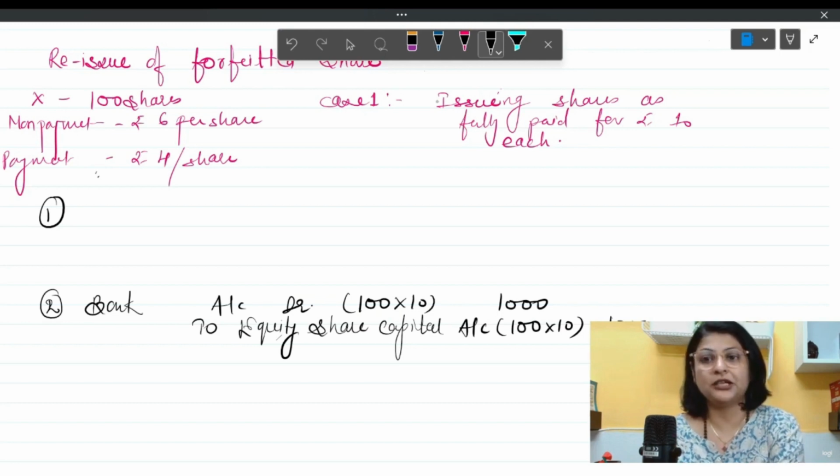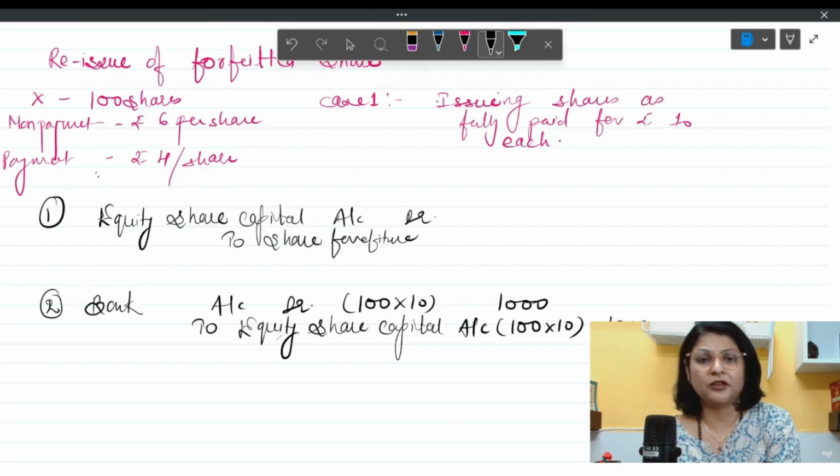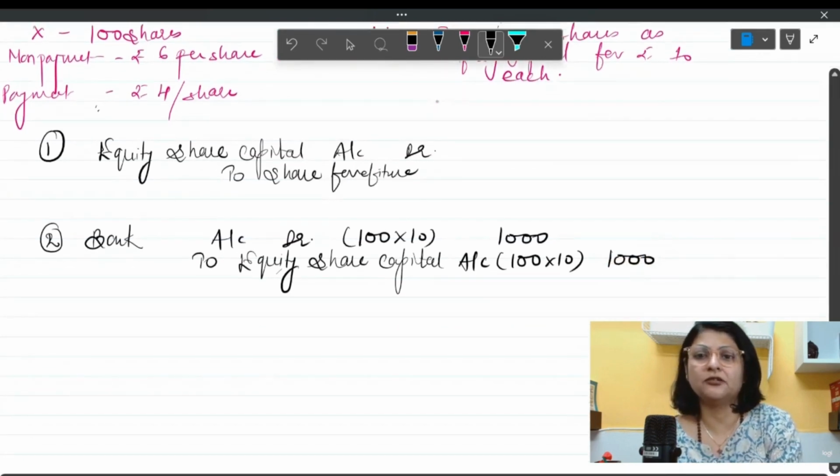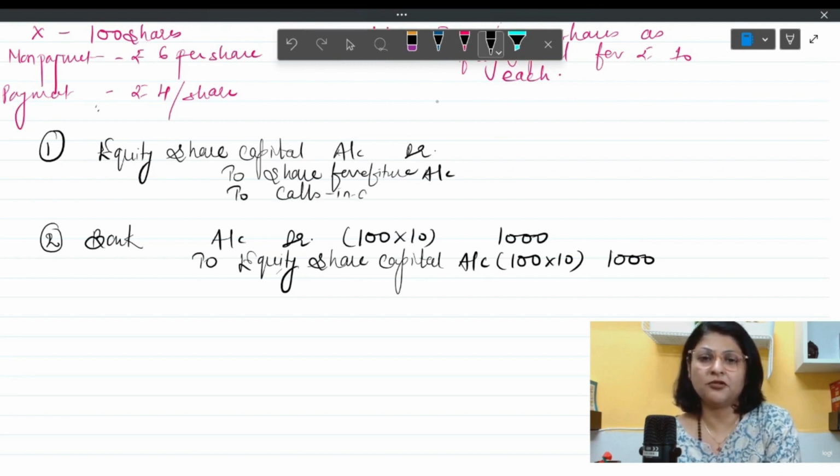So for the forfeiture entry, since X had 100 shares and those shares are forfeited, over here I'm going to write equity share capital account debit to share forfeiture. When we write share forfeiture, we write down the amount the shareholder has paid, and to calls in arrears. In front of calls in arrears, we write down the amount that has not been paid by the shareholder.